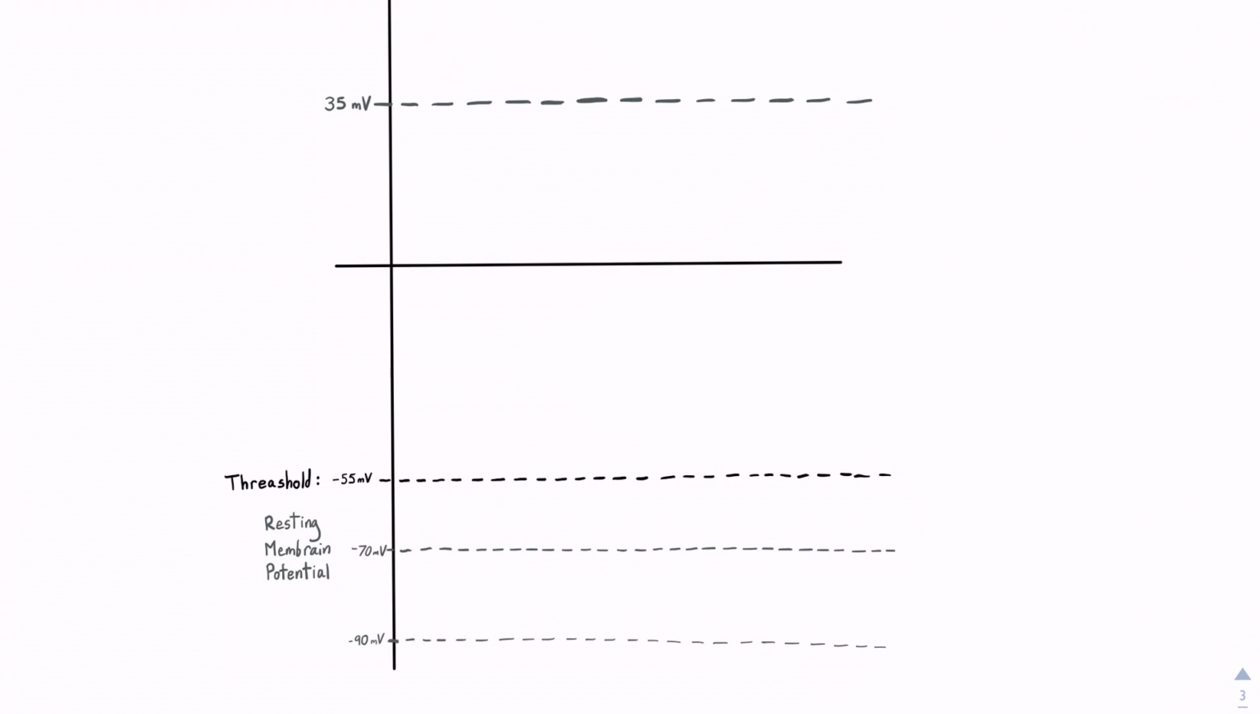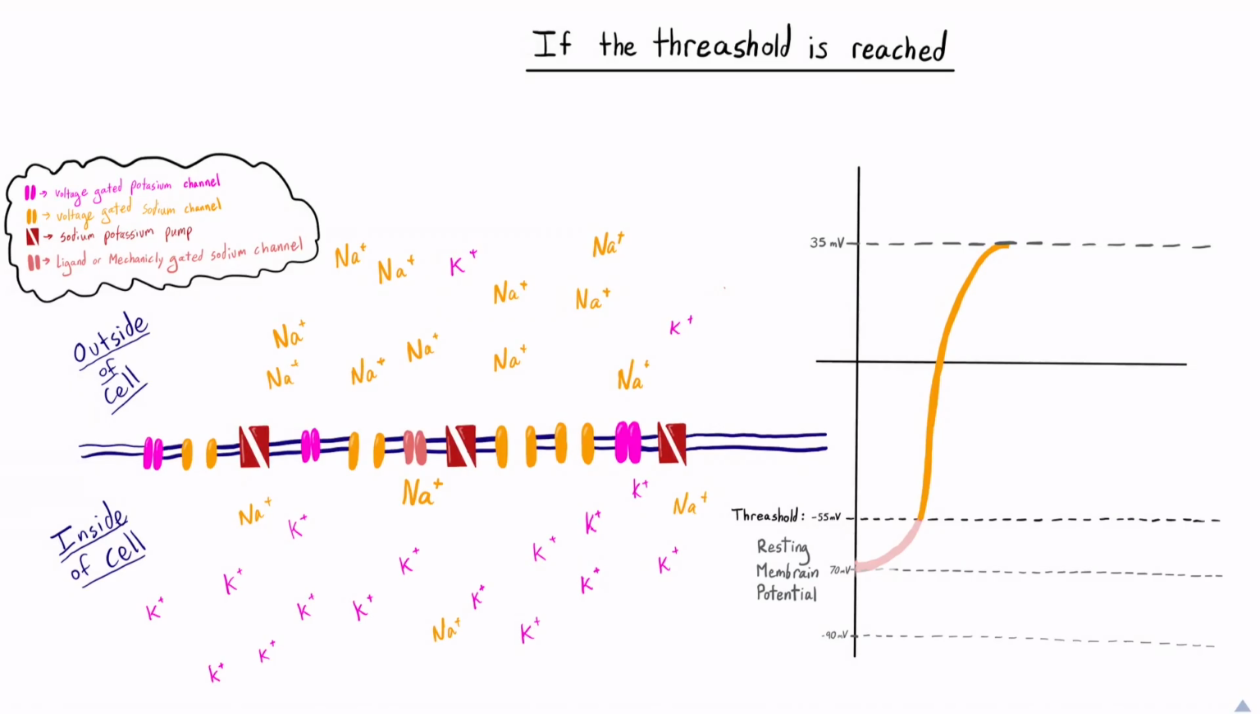For an action potential to occur, the membrane potential of the cell would have to reach the threshold, which occurs at negative 55 millivolts. If the cell does not reach negative 55 millivolts and there is no action potential, this is called a gated potential, and the cell will return to negative 70 millivolts. If it does reach the threshold, an action potential will occur.